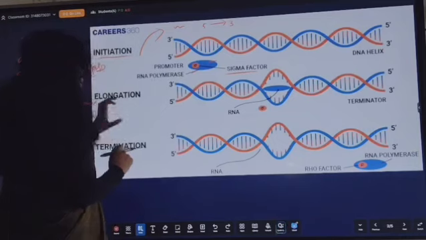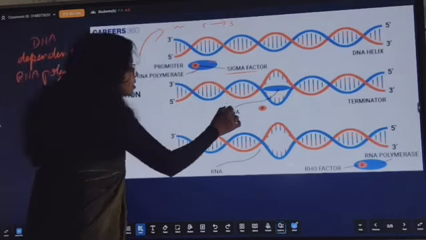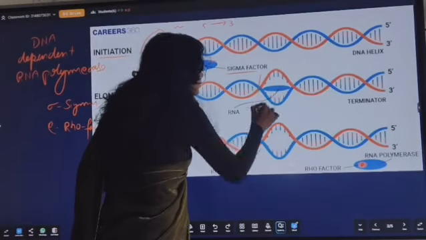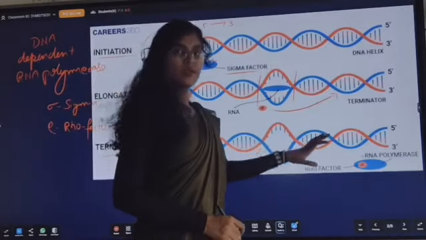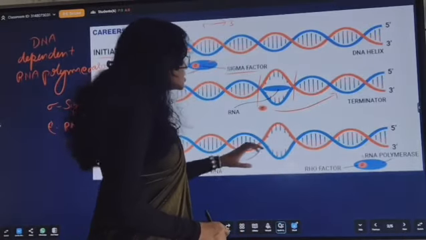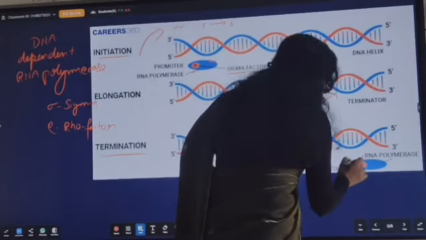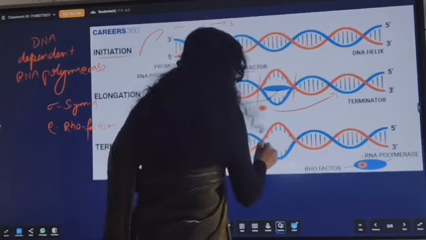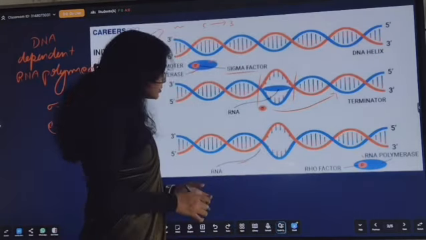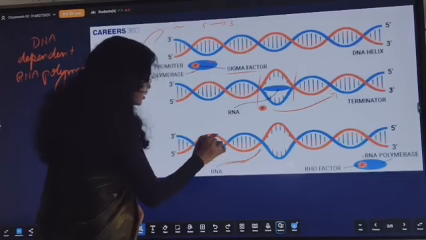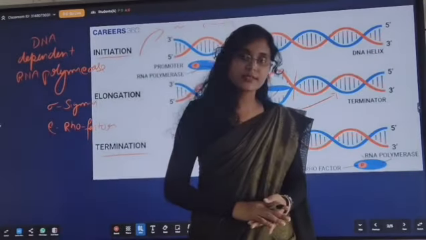Initiation will start. Now after that, elongation. Elongation means the formation of mRNA on the site of the structural gene. In the termination region, this RNA polymerase binds with the rho factor. If it binds with the rho factor, this mRNA is released into the cytoplasm for translation.